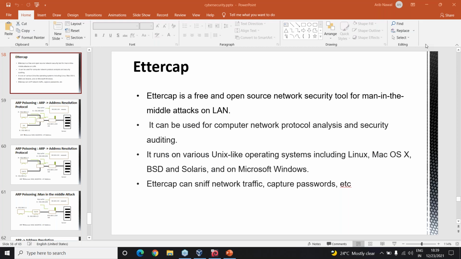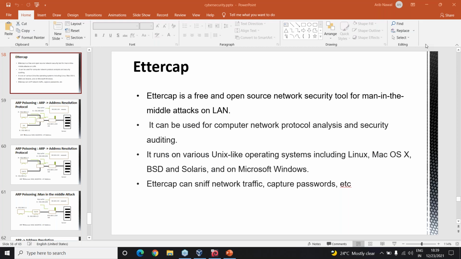So there is the original connection. Now what happens in the man in the middle attack is that a new connection comes in between. So it's like a man in the middle: a hacker or a person comes in between and tries to access your data. This is called a man in the middle attack.